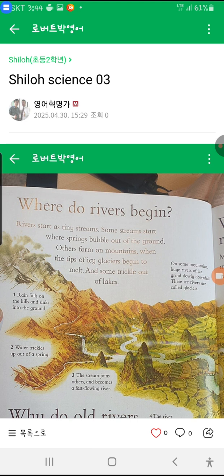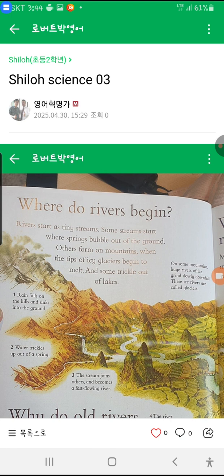Water trickles up out of a spring. The stream joins others and becomes a fast flowing river. The river reaches the flatter land. It gets wider and flows more slowly.